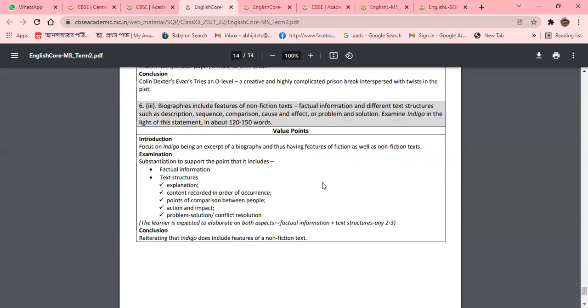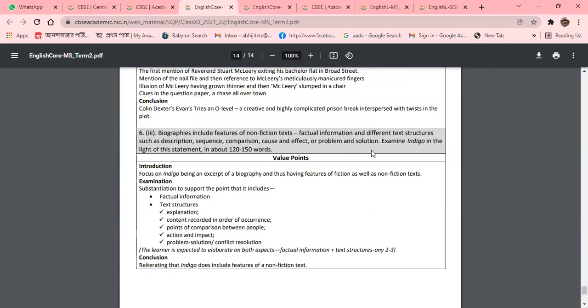If you go through the marking scheme, you can see the focus on Indigo being an excerpt and biography. After that, you need to find the explanation, content, record and order of occurrence, point of comparison between people, action and impact, problem and solution, conflict and resolution. So everything will be incorporated with this, and whenever you are giving the answer, try to write in your own words. Otherwise, you cannot get the marks.